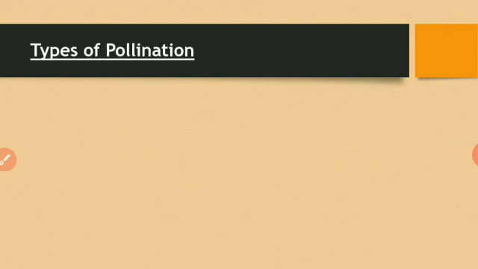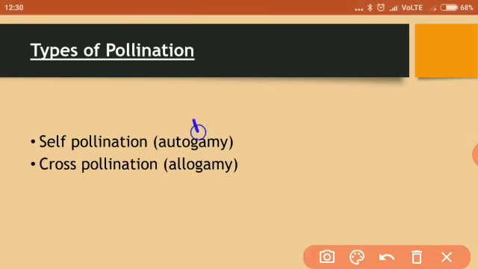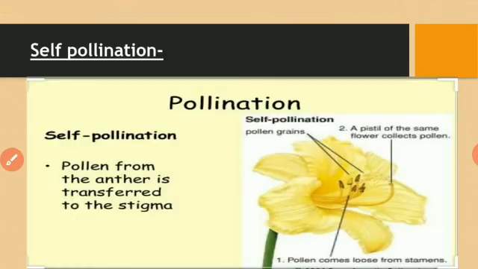There are two different types of pollination. Okay. One is self-pollination and another is cross-pollination. Self-pollination is also called as autogamy. Cross-pollination is also called as allogamy. Now in self-pollination what occurs?